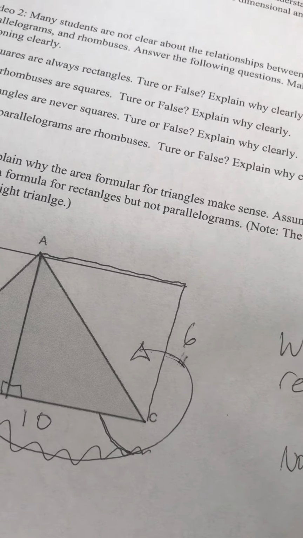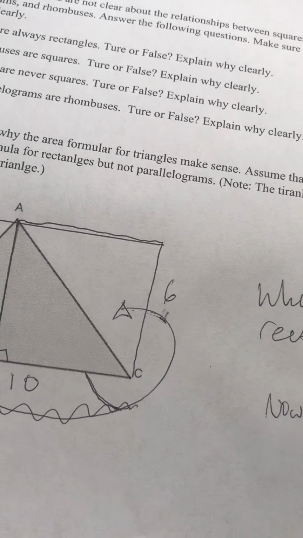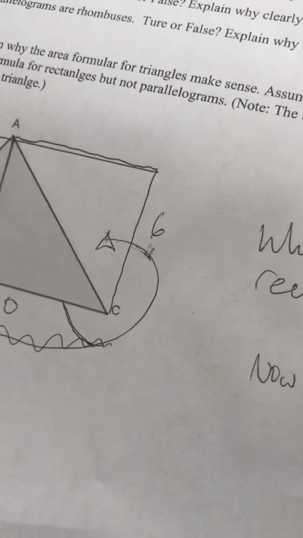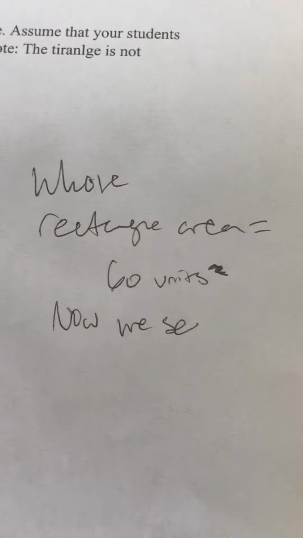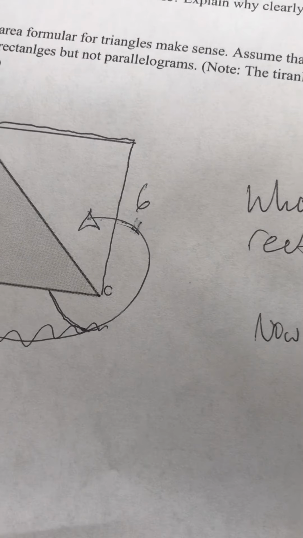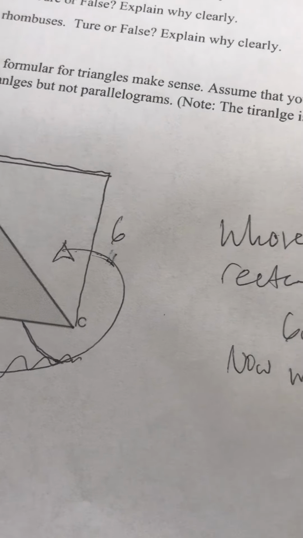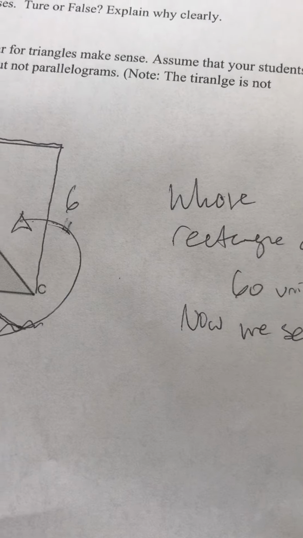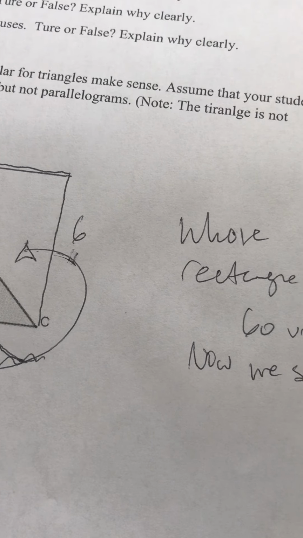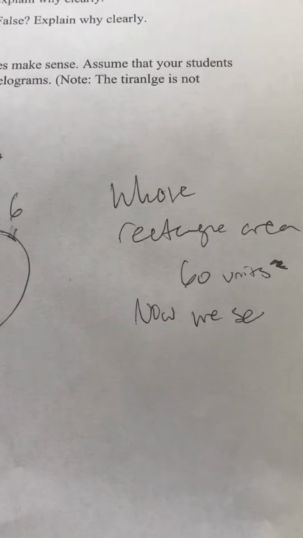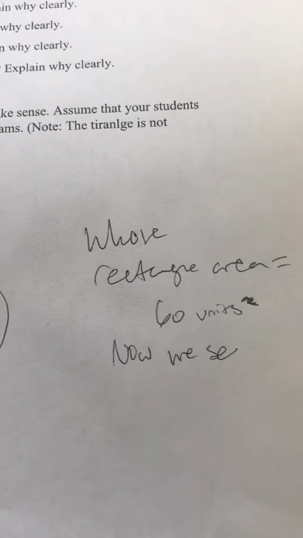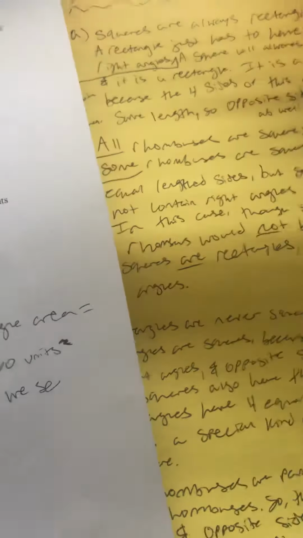Next, some parallelograms are rhombuses. This is true because though all rhombuses are parallelograms, only some parallelograms are rhombuses. So this is true. A rhombus has 4 equal sides, and opposite sides are parallel to each other. A parallelogram must have parallel opposite sides, but does not necessarily always have 4 equally length sides. So this is a sometimes.